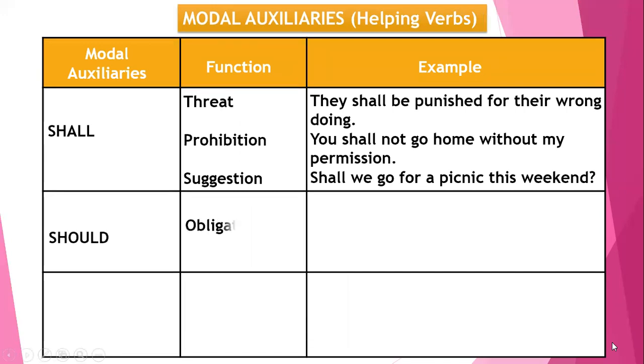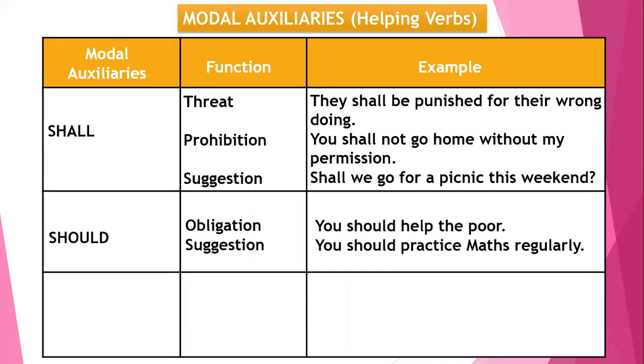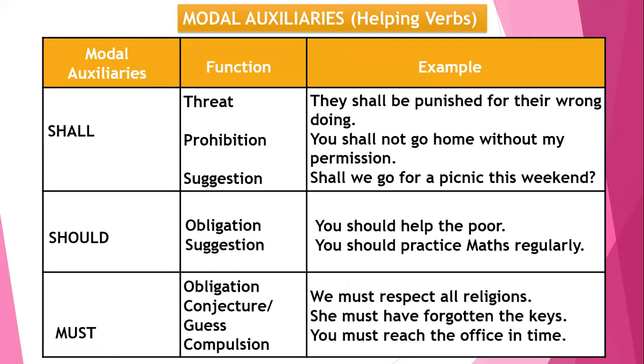Moving on with another word, that is shall, should, and must. We have a variety of functions such as threat, prohibition, suggestion, obligation, again suggestion, and in must we have obligation, conjecture, guess, compulsion. Let's understand them one by one.